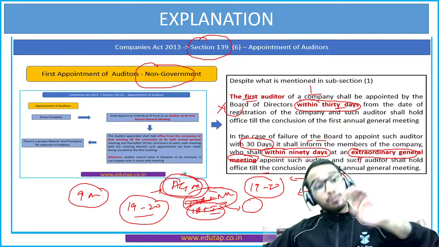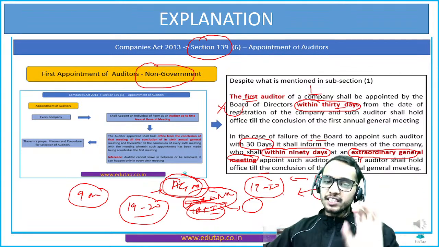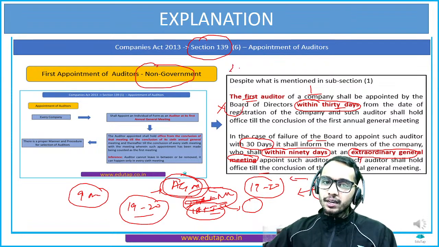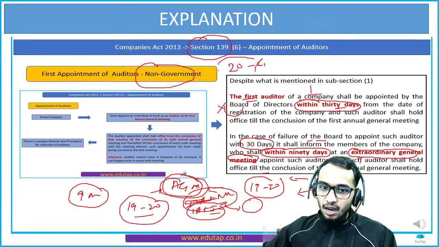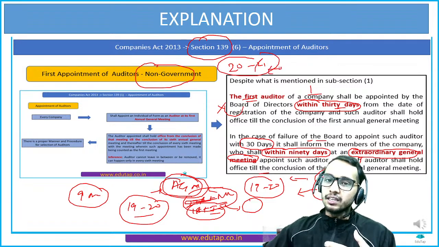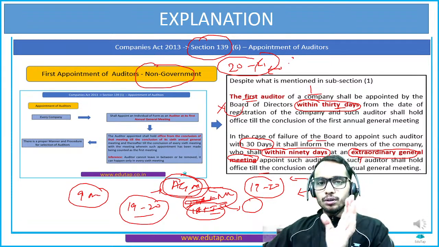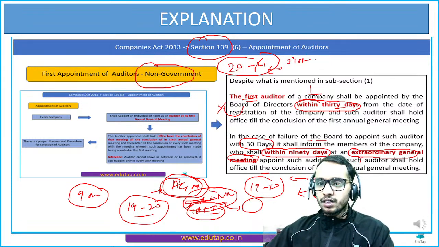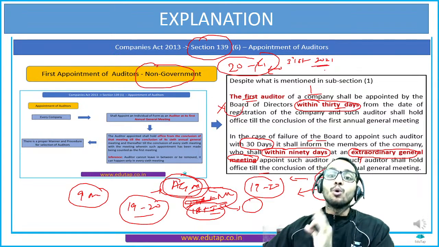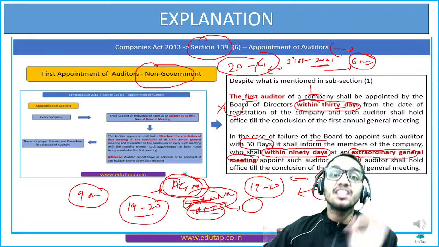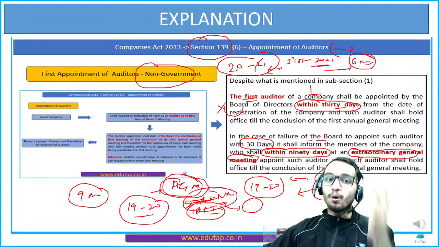But from the next year onwards, listen to me very carefully, that is the 20 to 21 financial year, after the closure of 20 to 21, that is 31st March 2021, only 6 months time is given to the company to hold the annual general meeting. This is very important.